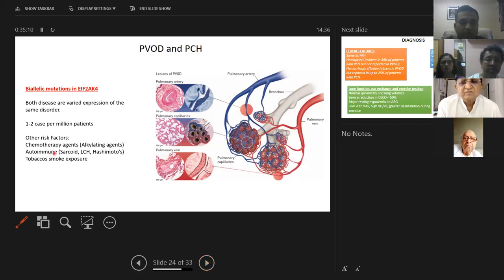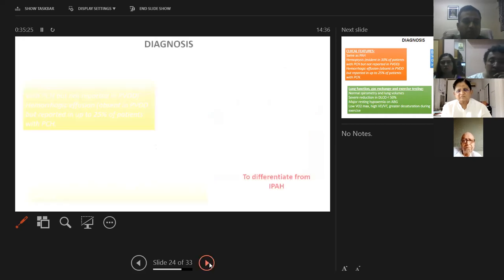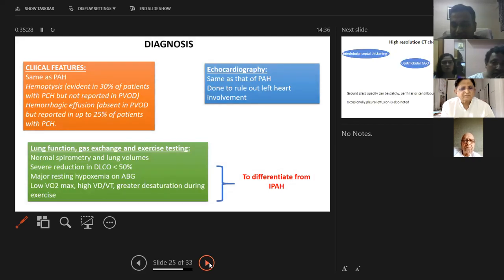Other risk factors include chemotherapy agents, autoimmune diseases like sarcoid, LCH, and Hashimoto's thyroiditis, and tobacco smoke exposure. It is very rare, 1 to 2 cases per million patients, but we need to have an eye for it. We suspect that patients might have PVOD or PCH if a patient of pulmonary hypertension comes to you with hemoptysis or develops pleural effusion which is hemorrhagic. You suspect that this group of patients can have pulmonary veno-occlusive disease or pulmonary capillary hemangiomatosis.